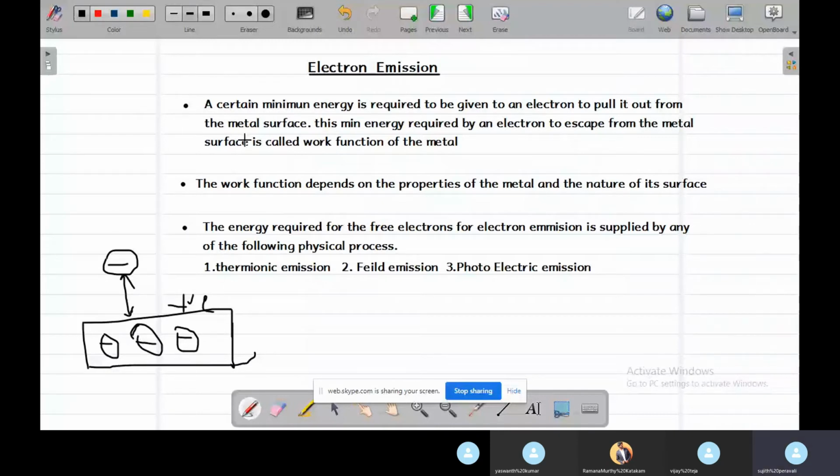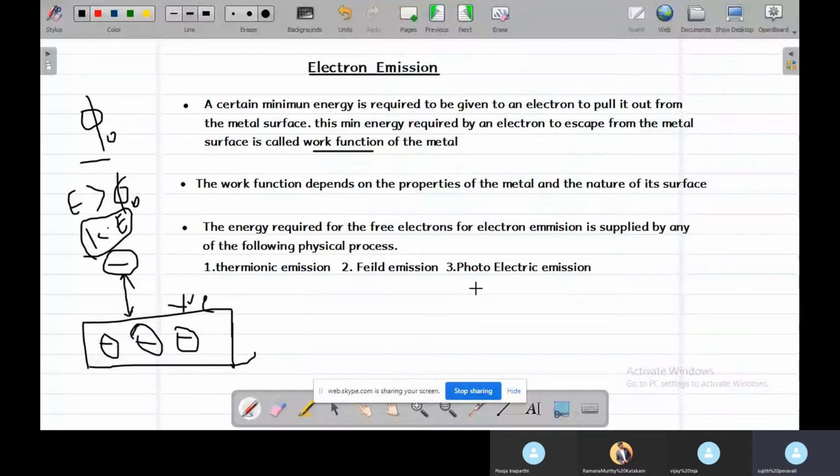As I already discussed, to overcome this attraction force we need the work function, denoted by phi naught. If this work function energy is supplied to the free electrons, they can easily escape from the metal surface. Sometimes the energy is greater than the work function, and then the remaining energy is converted into kinetic energy. We will discuss this topic in brief in the next section.